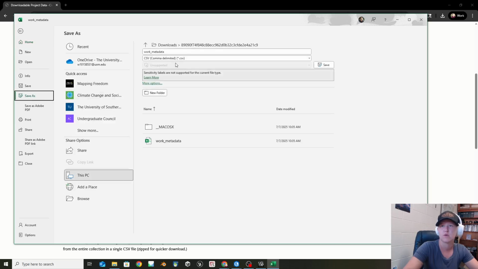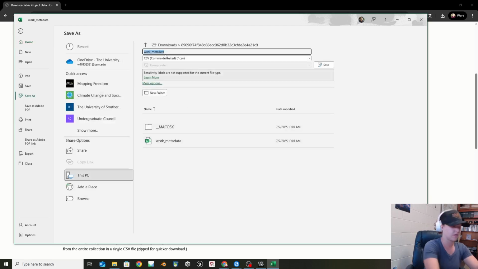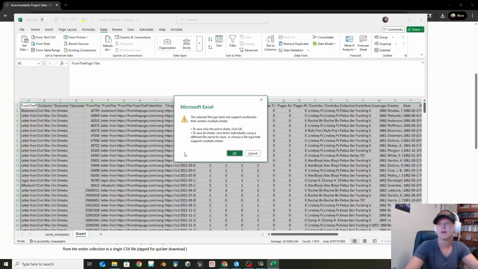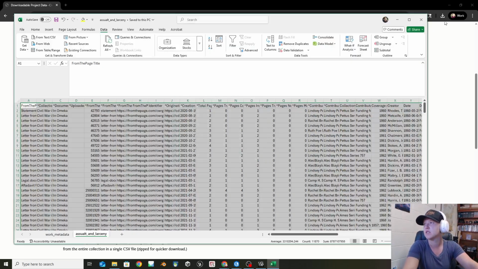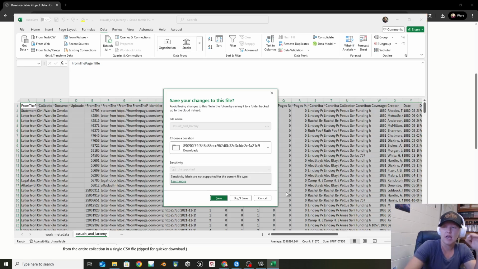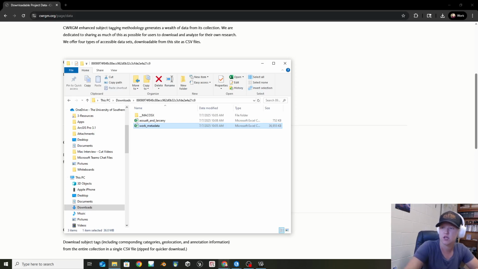And I'm going to save this one down here. And I'm going to call this one assault and larceny. And this is the data set that we are going to use to pull in to Gephi. Yeah, that's fine. Now, I very rarely actually modify the original data set, so that's why I pulled it into a new page.